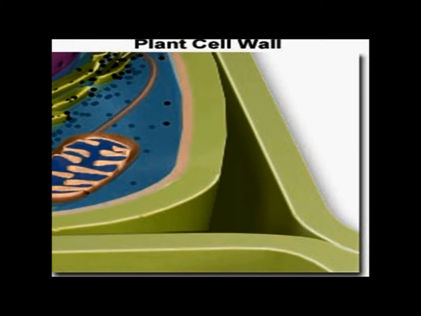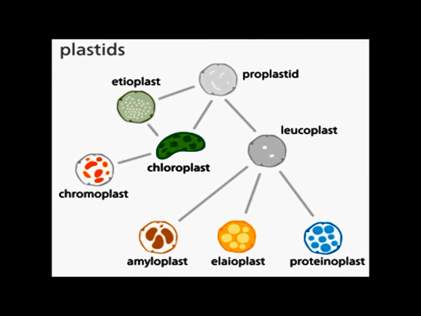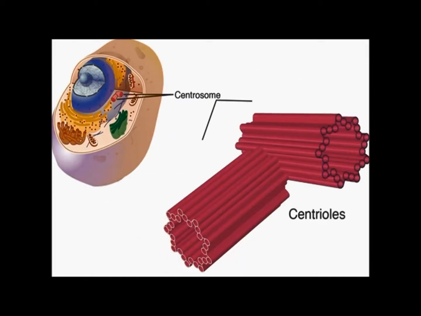Plasmodesmata connect adjacent cells. Vacuoles occupy most of the volume of the cell and are filled with various substances. The membrane surrounding the vacuole is called tonoplast. Leucoplasts store food material while chloroplasts help in preparation of food material by participating in photosynthesis. Chromoplasts give colors to flowers and fruits. Chloroplasts have chlorophylls which are required for photosynthesis. They also have DNA and ribosomes inside them. Centrioles participate in all cell divisions.